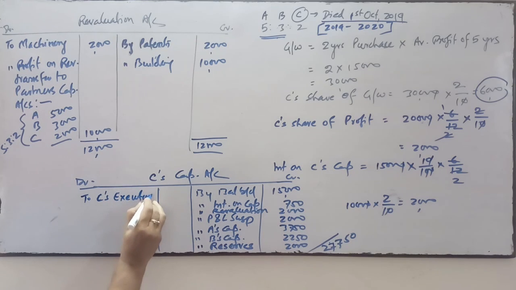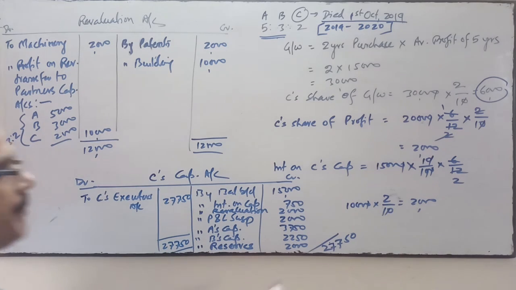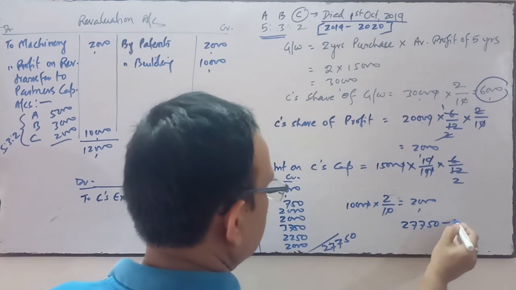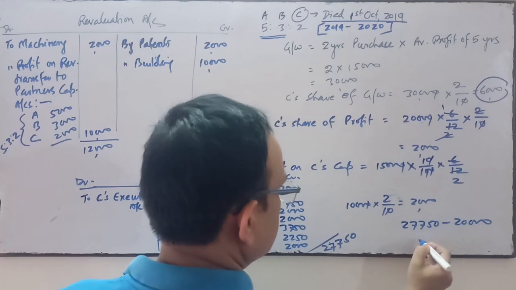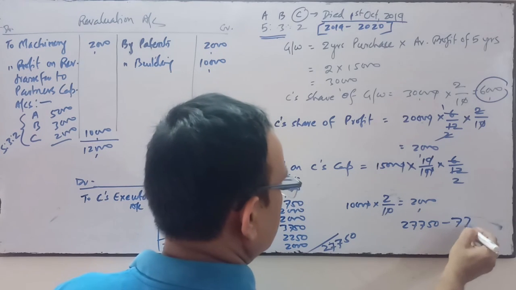Executor's account, 27,750. And thereafter the executor is paid. We have paid the executor out of 27,750. How much amount have we paid? 7,750 we have paid.